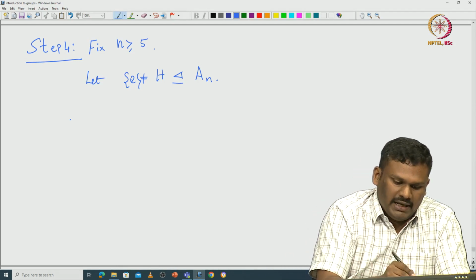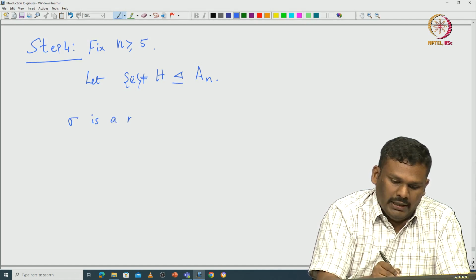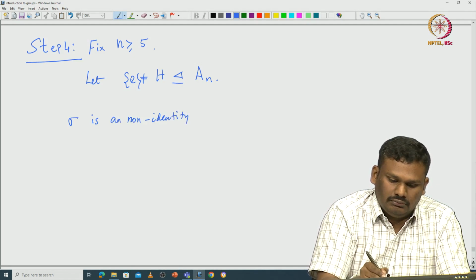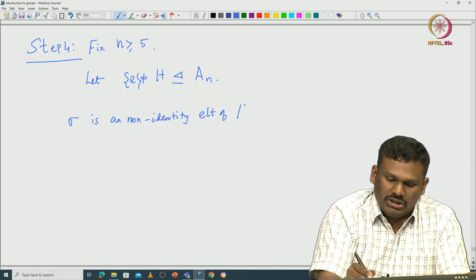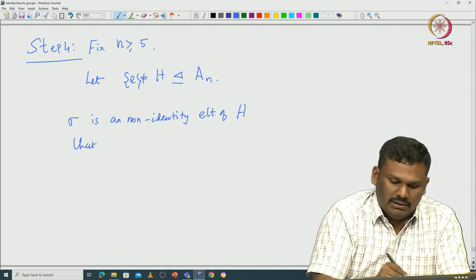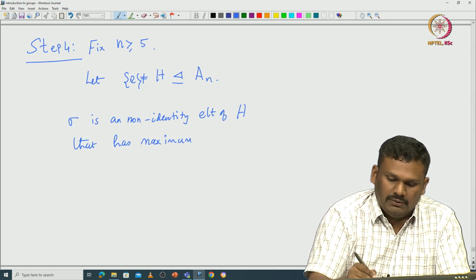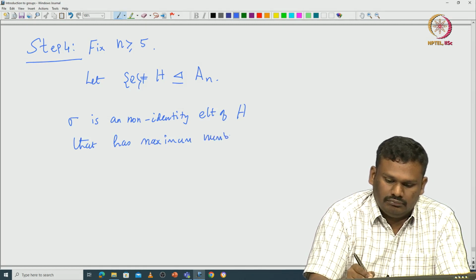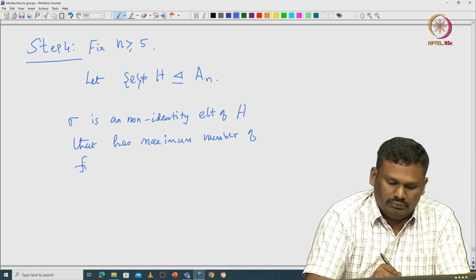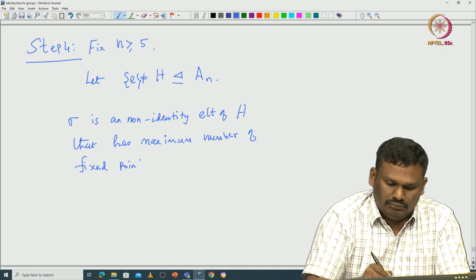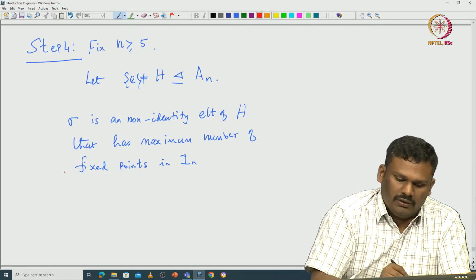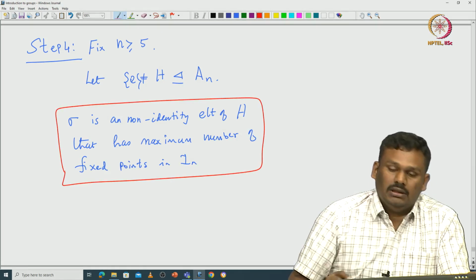Okay. So, take sigma, a non-identity element of H that has the maximum number of fixed points in H. Now what we claim is that this sigma must be a 3-cycle.